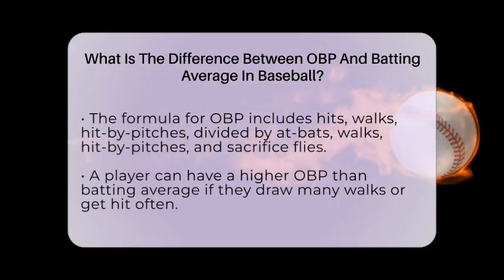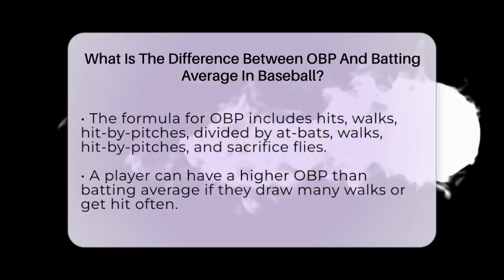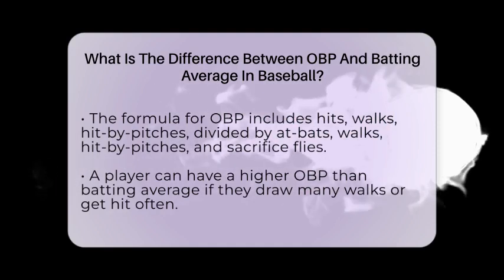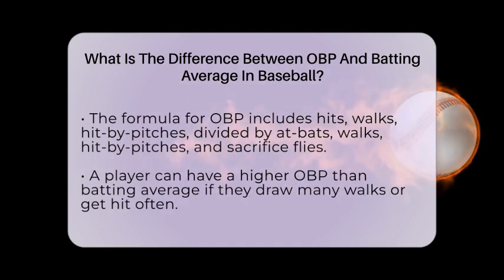Why does this matter? Because OBP gives a fuller picture of how often a player can avoid making an out and keep the offense moving. It shows patience and discipline at the plate. A player with a high batting average might not walk much, but one with a high OBP is good at getting on base in many ways.